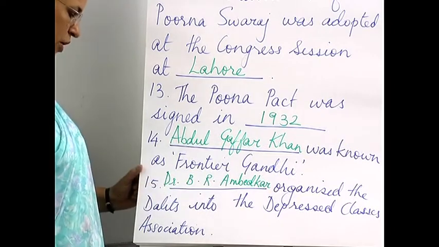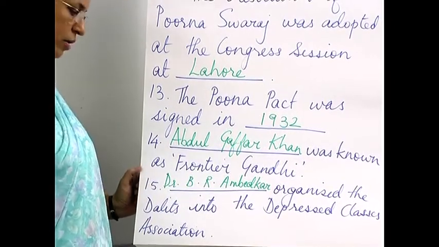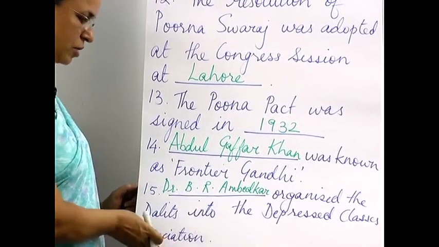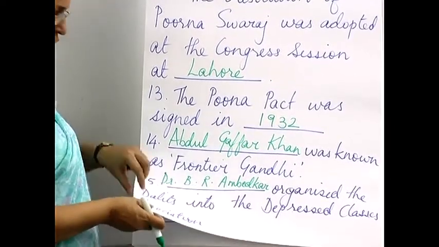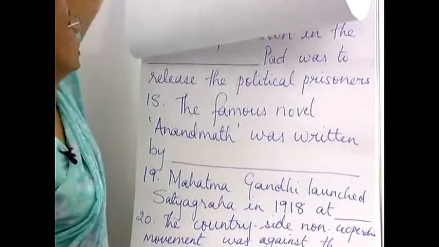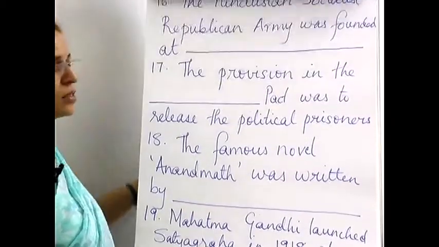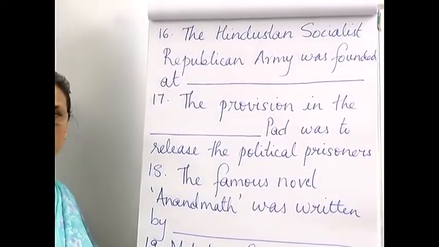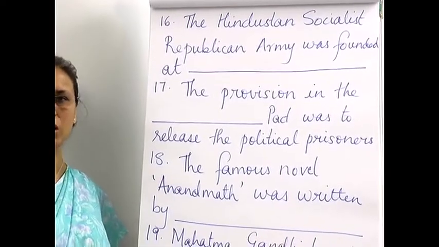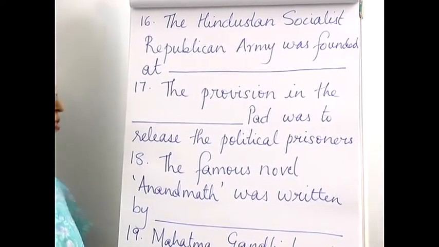Okay, but we commonly write Dr. B.R. Ambedkar organized the Dalits into the Depressed Classes Association. He himself belonged to the depressed classes. He knew what it felt like to be treated unequally, which is why he started this.